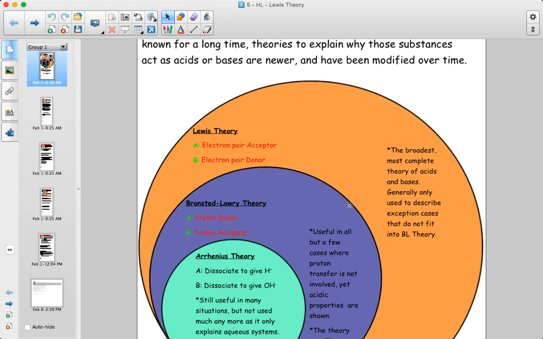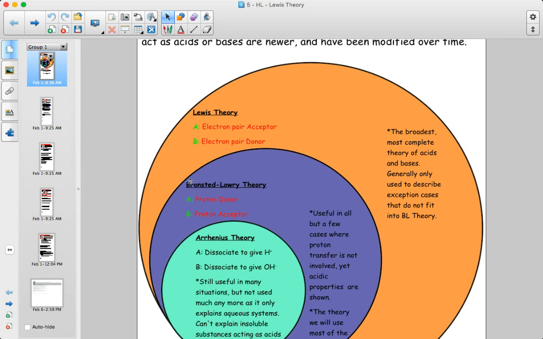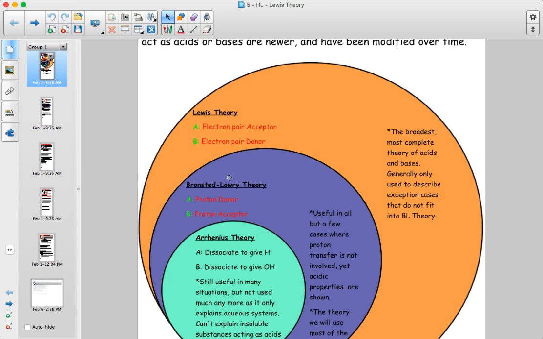Just like our definitions for oxidation and reduction have changed and developed to be more exact over time and more all-encompassing. And so the main definition that you get to focus on is thinking about an acid as a proton donor and a base as a proton acceptor. Okay, and we often even think of a simpler definition, which could be called the Arrhenius theory, about acids dissociating to give H plus and bases dissociating to give OH minus. And then Bronsted-Lowry is a bit broader than that.